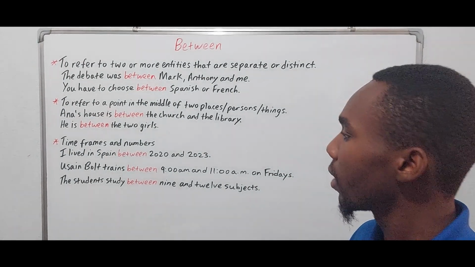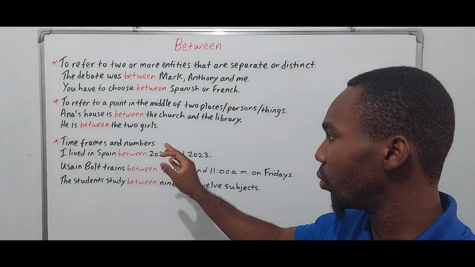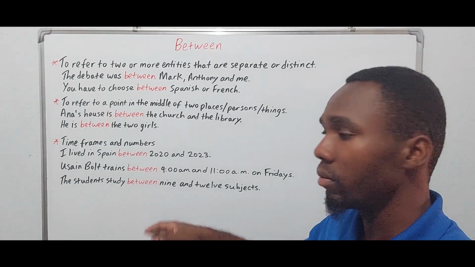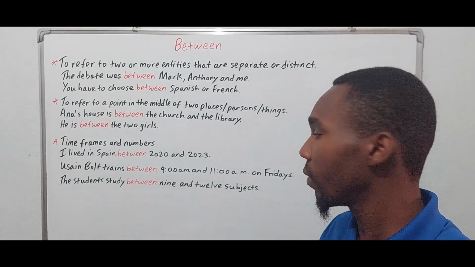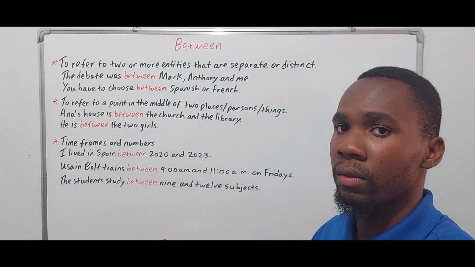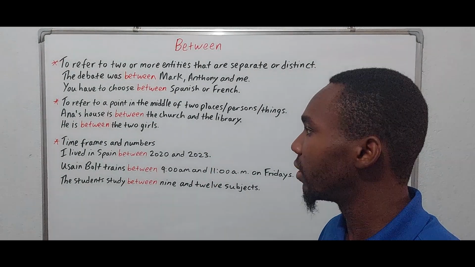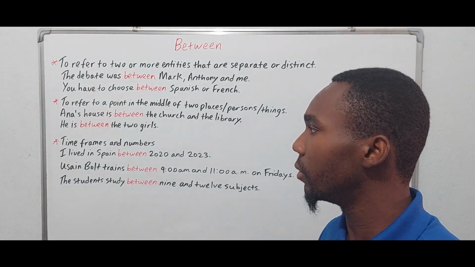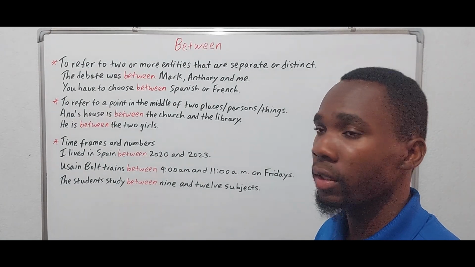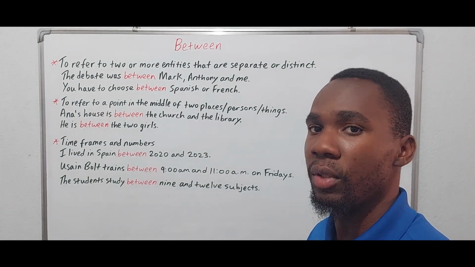The students study between 9 and 12 subjects. So this would be numbers, and that's also a range. 9, that may be the lower end, and 12 may be the upper end. Right? So, yes. Anytime we're talking about time frames and numbers, we use between. All right? So these are generally the contexts in which we use between, right?